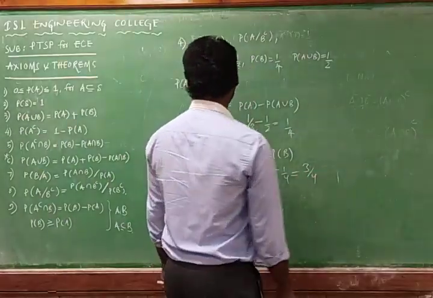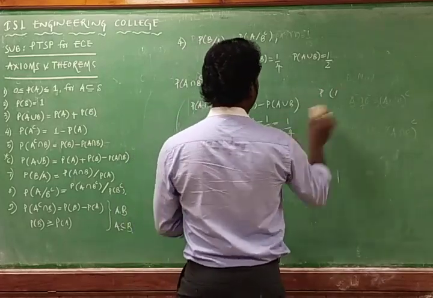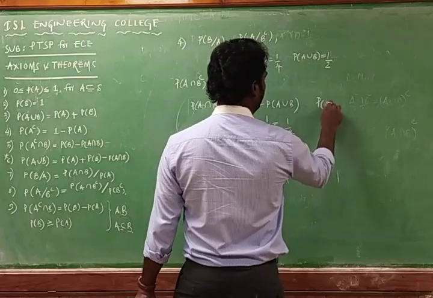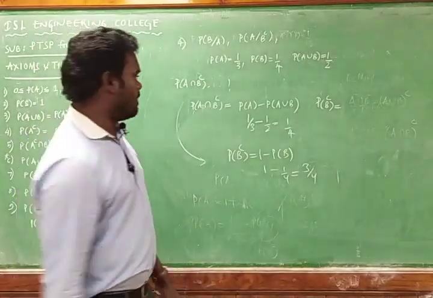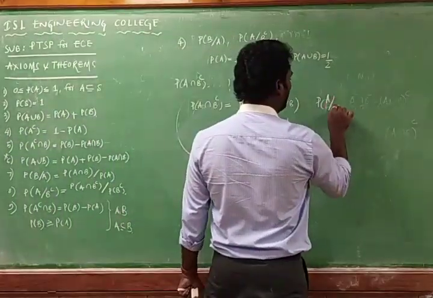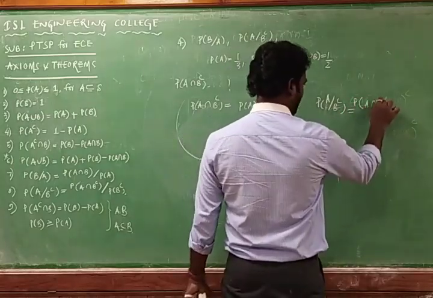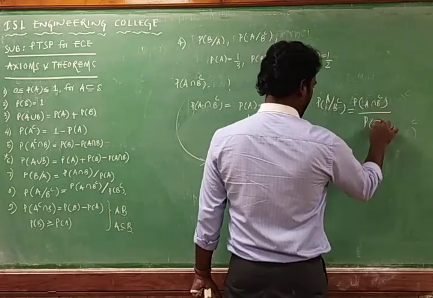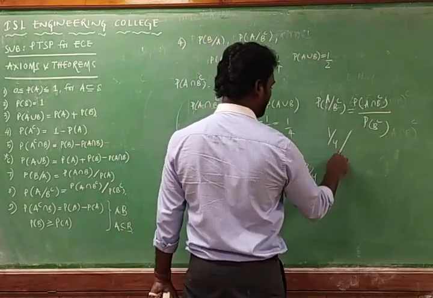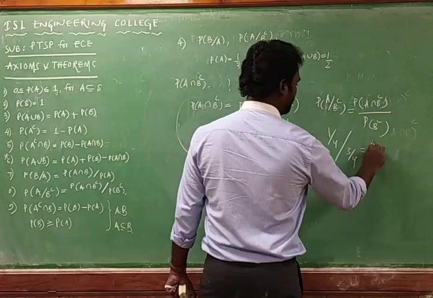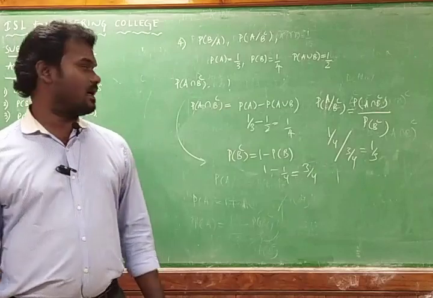That means we require to calculate the probability of A by B complement, which is equal to probability of A intersection B complement by the probability of B complement. Probability of A intersection B complement is 1 by 4, and probability of B complement is 3 by 4, so it is 1 by 3. So probability of A by BC is 1 by 3.